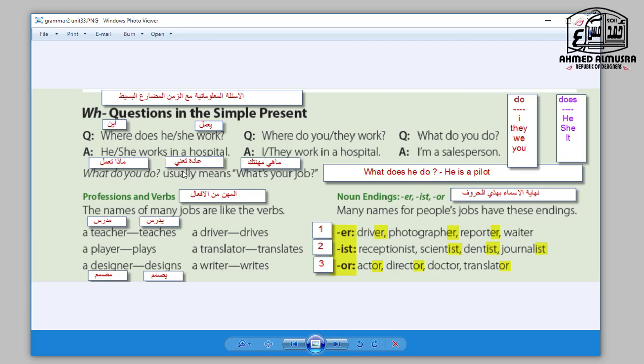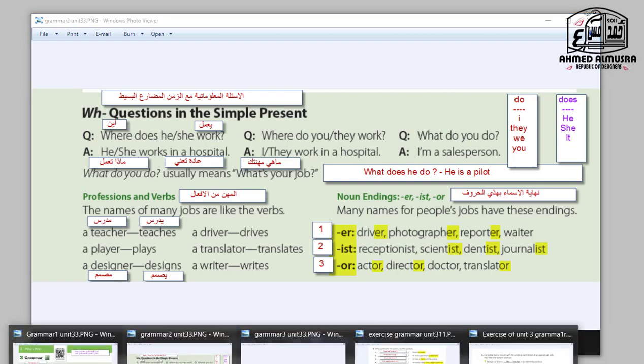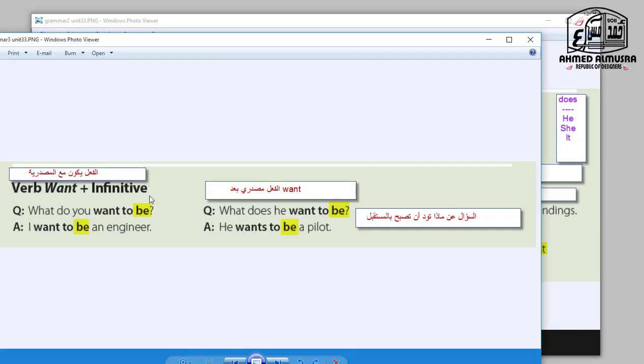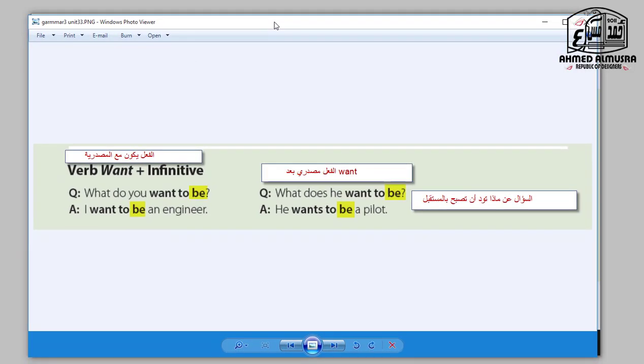And we said how do they work? Where does he work? Or what does he do? And also we talked about want to be, and we said it should be an infinitive after want and also after be. So that was the last lesson.